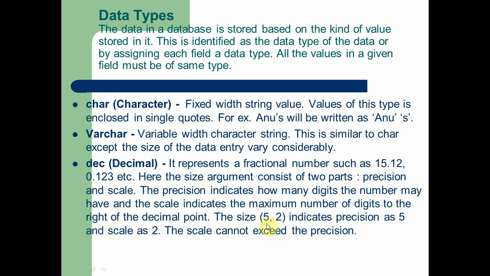Here you can see the size can be mentioned for the decimal in this form, that is 5 comma 2. Here 5 refers to precision, 2 refers to the scale. It means in this data type we can store up to 5 digits in total, with 2 digits after the decimal point. So this is the example for decimal.